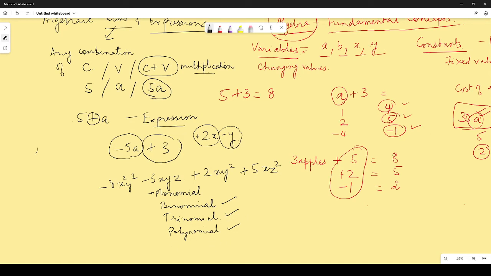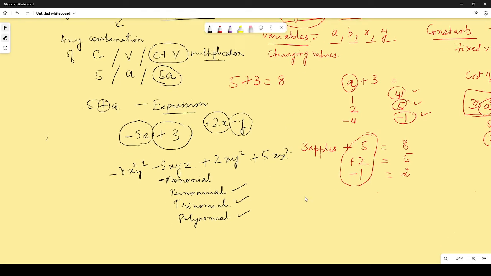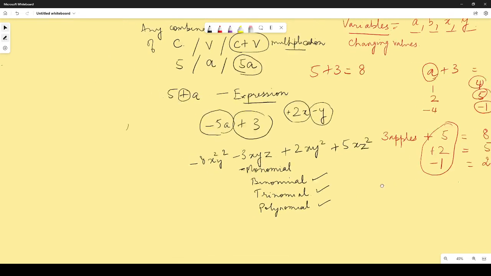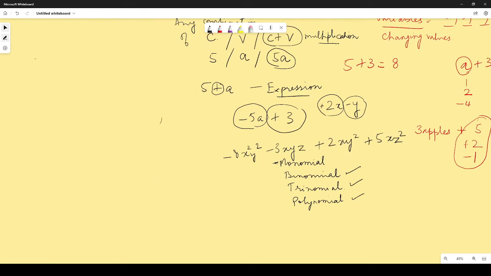Now one more thing to understand over here is, when we are talking about terms, we have the constant part and the variable part. Now when we are talking about the constant part, can someone tell me, is this a monomial or is this a binomial? Monomial. This is a monomial, right?